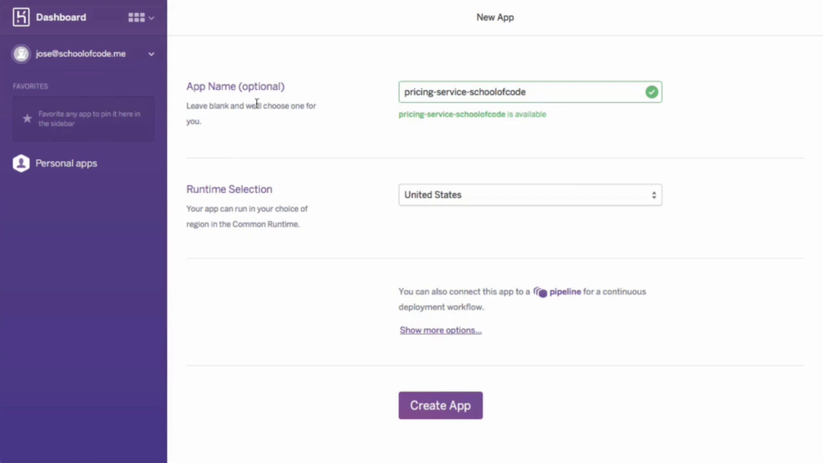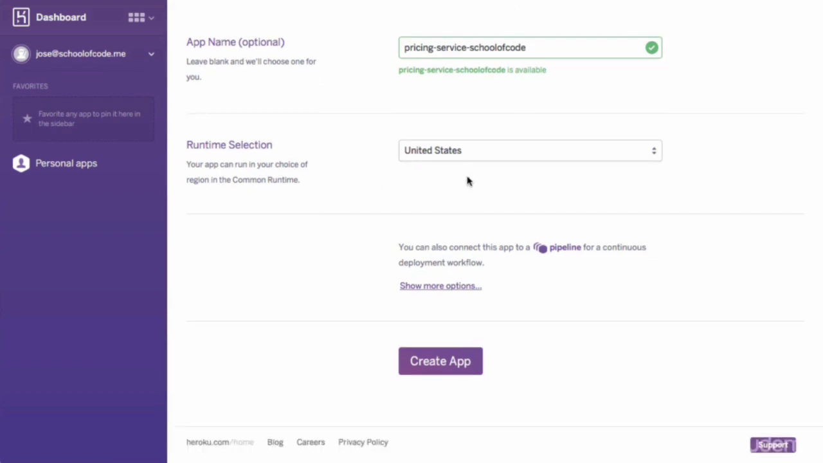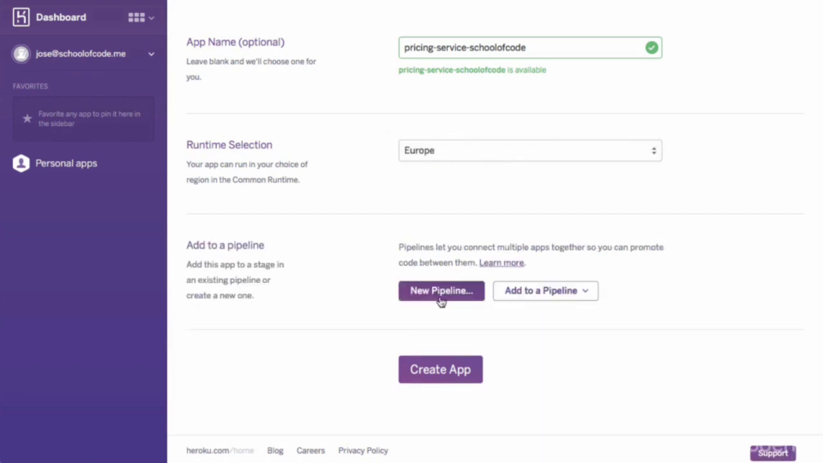If you leave it blank, they'll choose one for you, but remember, this is going to be part of the address of your application once it's deployed, so you probably want to pick something that makes sense. And here is where the app is going to be running. Since I'm in Europe, I'm going to select Europe, but you may want to choose other options.